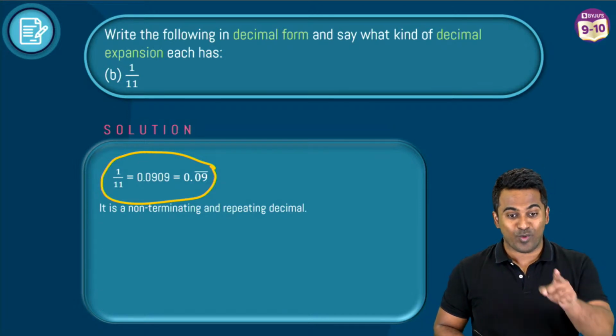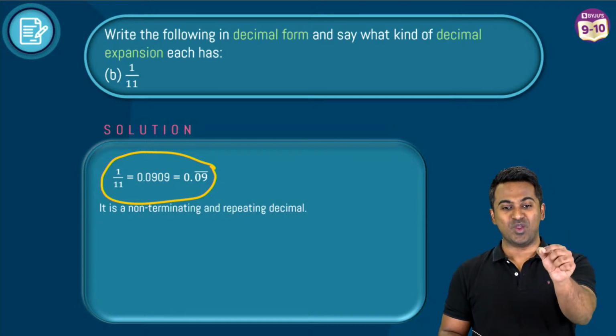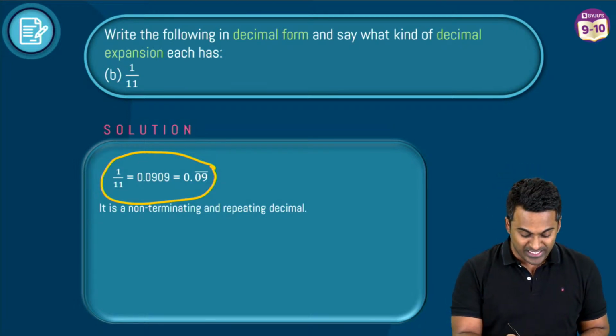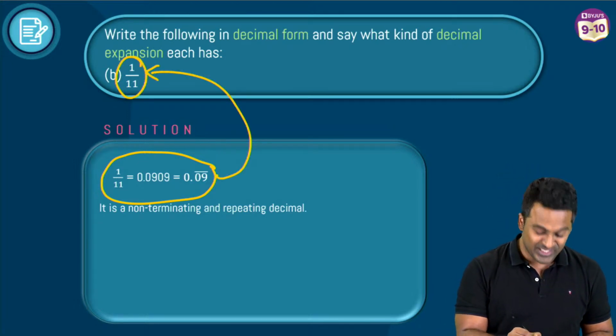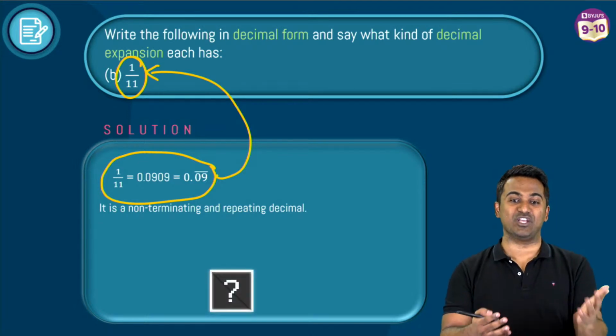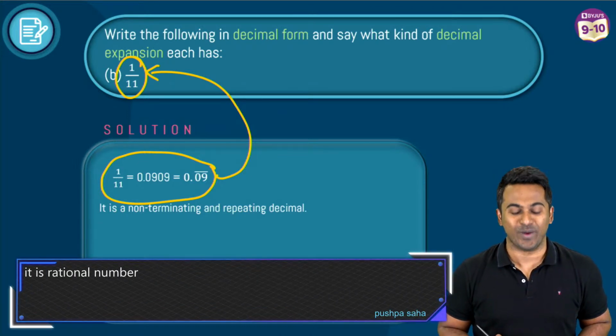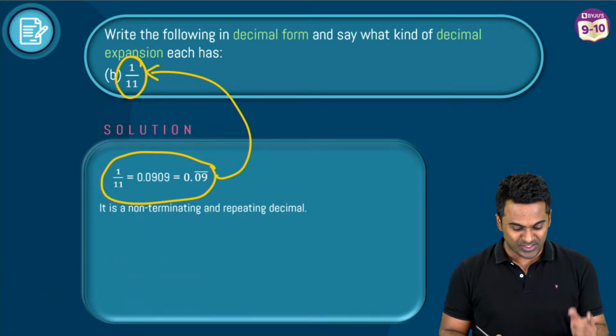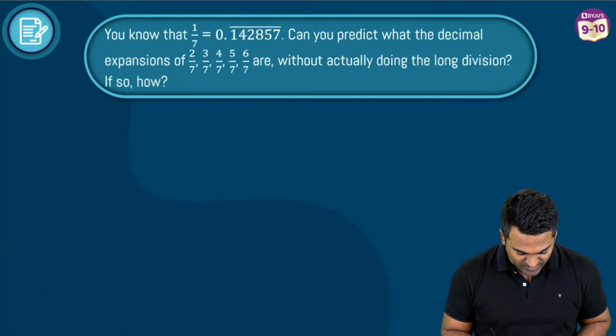Well done. Well done. I liked some of the answers. You know, Pushpa says it is a rational number. Well done. This is going to be a rational number because yes, this can be expressed in the form of a fraction. Well done. I'm sure you guys have understood these. Let's move on now to another question.